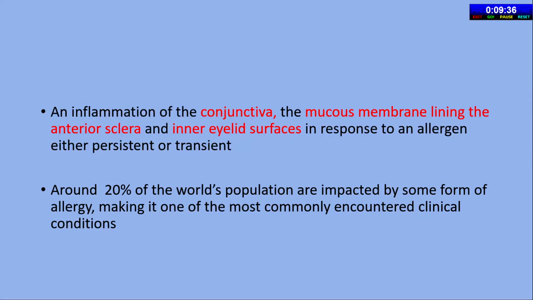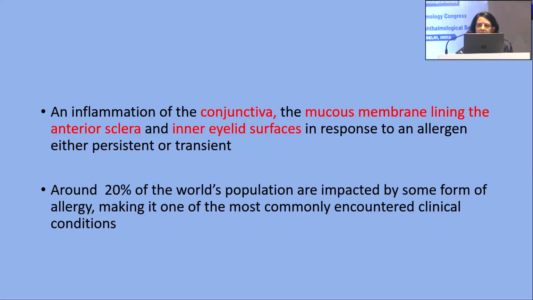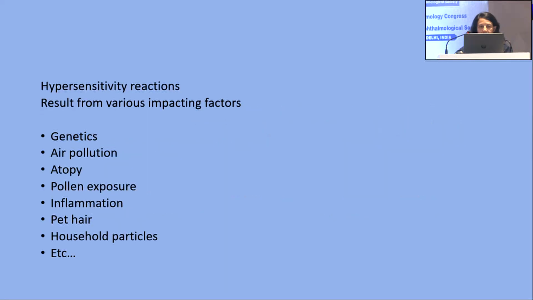So what is ocular allergy? It's basically an inflammation of the conjunctiva, the mucous membrane lining the anterior sclera and inner eyelid surfaces, in response to any allergens, either persistent or transient allergens. Around 20% of the world population is impacted by some kind of allergy, making it the most commonly encountered clinical condition. It is basically a hypersensitivity reaction and results from various impacting factors, and genetics is one of the very important factors that plays a role in allergy.